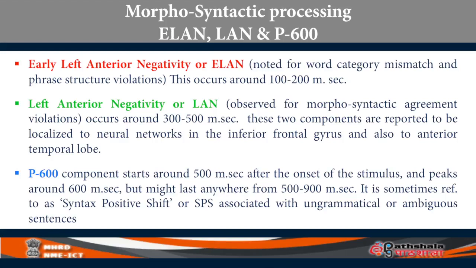It's also sometimes referred to as SPS, that is syntax positive shift. Remember, P means positive. So syntax positive shift or P600, both of them are the same. It is associated with syntactic processing, not lexical semantic meaning. It's not with sound, but it is a grammatical thing.